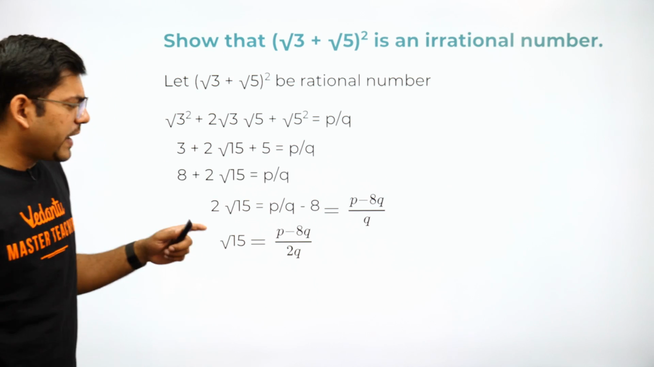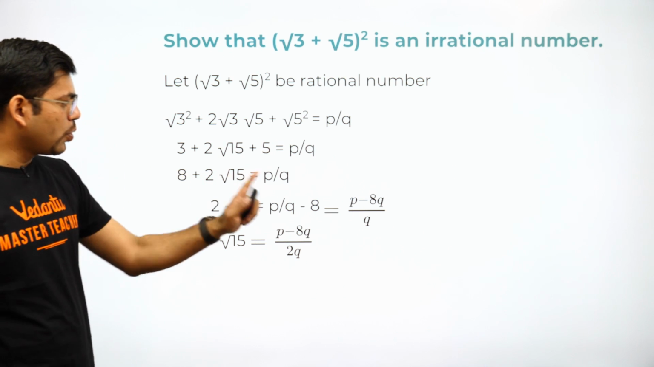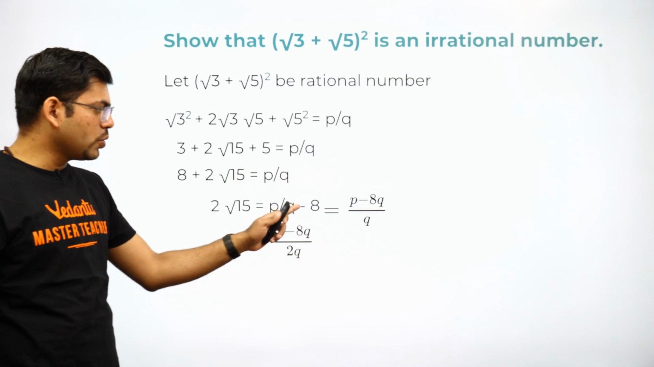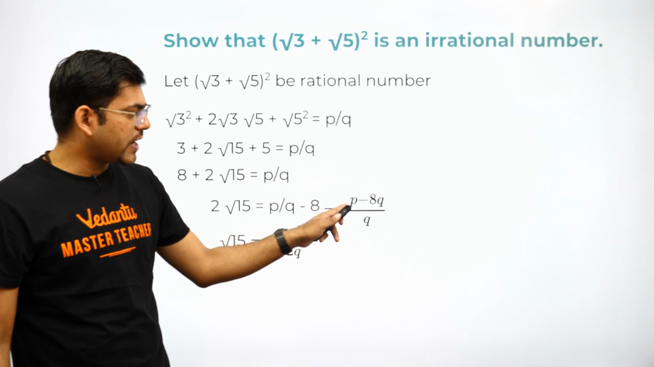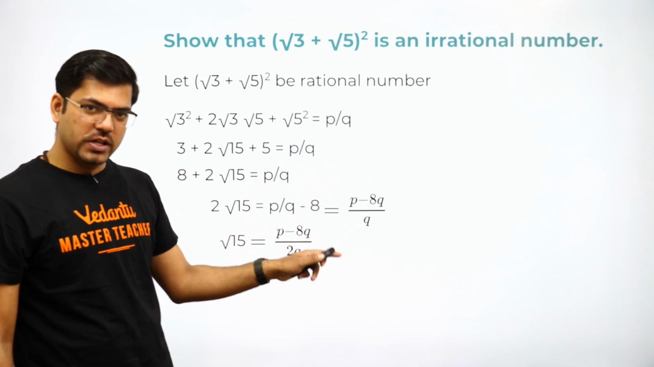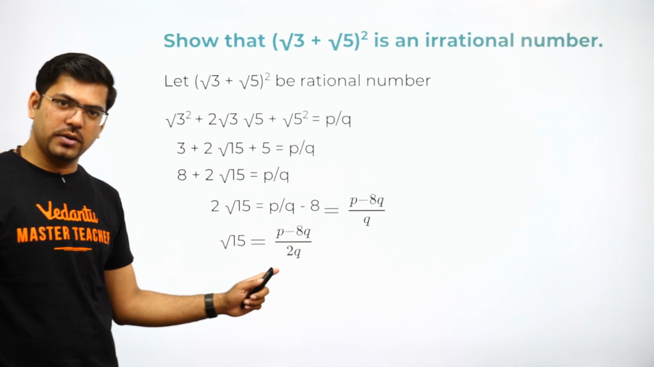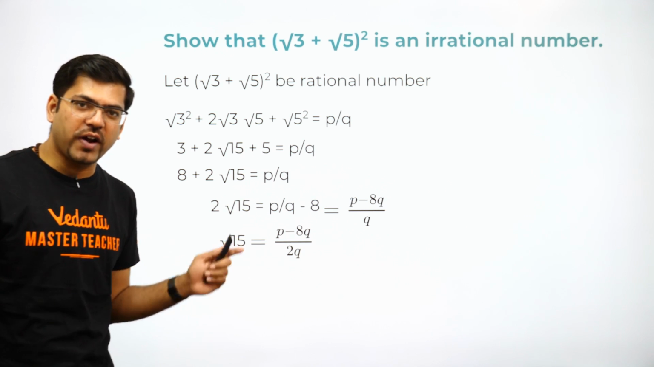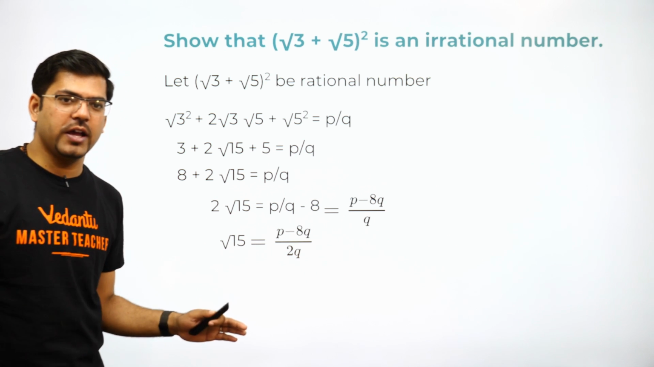Now, the next step would be 8 plus 2 root 15, and in the next step this 8 would go to this side. That is what I have written. 2 root 15 remaining here, and p by q minus 8. And then when I take the LCM, this q will go to this side, p minus 8q divided by q. This will be the solution. And in the next step, I have sent this 2 to the denominator. That is root 15 is equal to p minus 8q divided by 2q. So I guess you all would be clear till here.